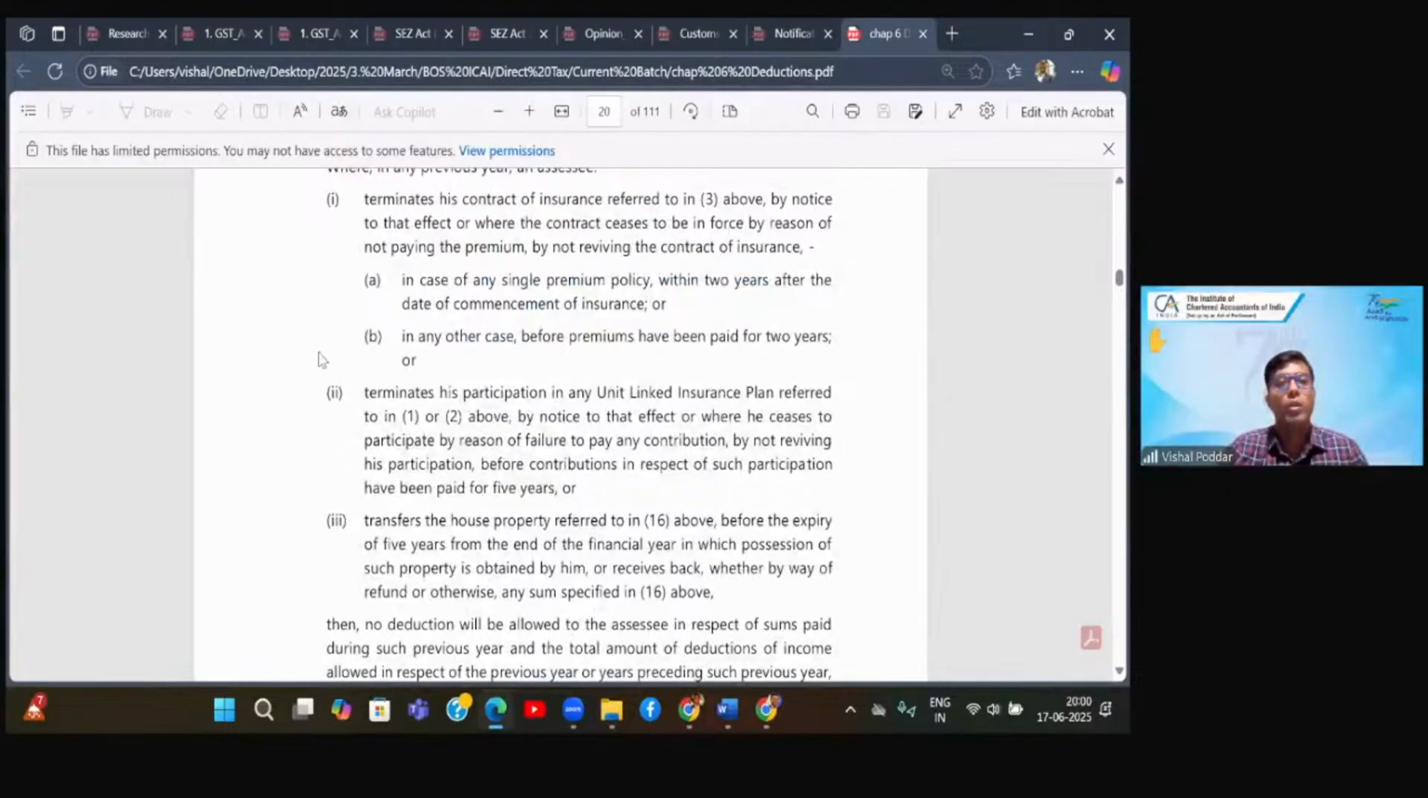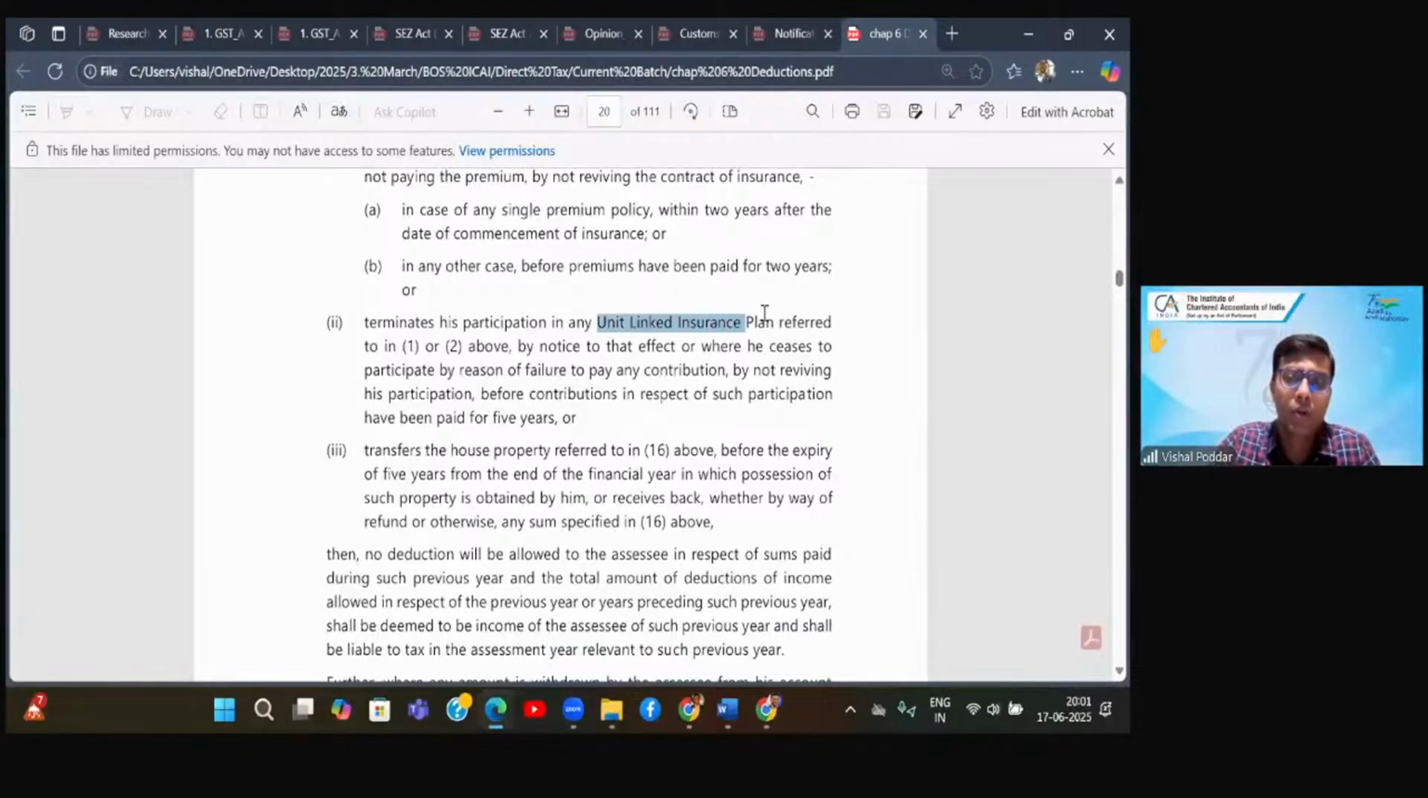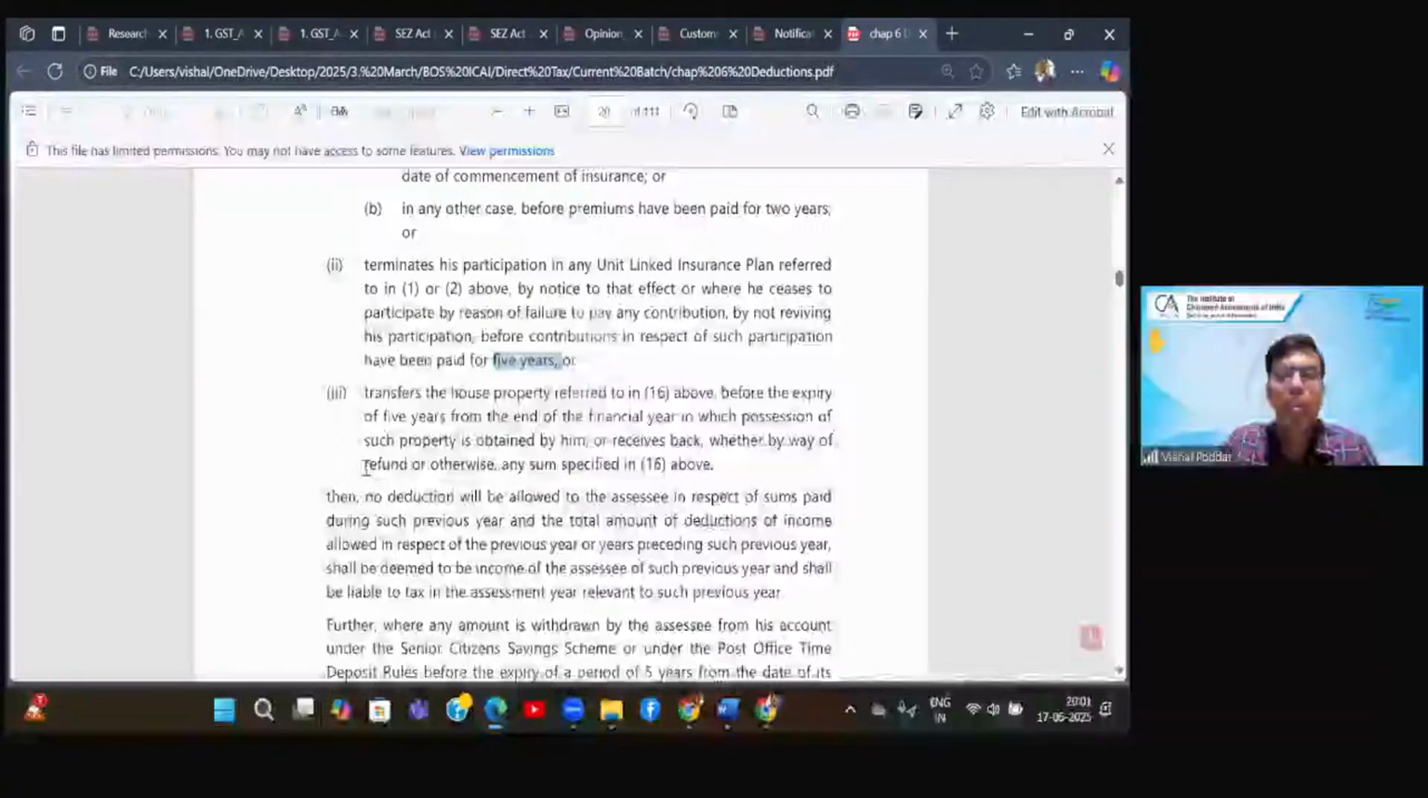Now, what is the timeline? First, we are talking about insurance. For insurance, if it is a single premium policy, the time limit is 2 years from the date of the policy. And in any other case, that is, a regular policy like how we take, which is not a single premium policy, again, before premiums have been paid for 2 years. So in short, for life insurance, the lock-in period is 2 years. Then for unit-linked insurance, the lock-in period is 5 years. Then house property, again, the time period is 5 years.